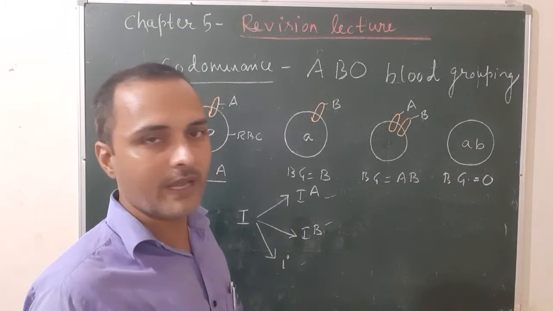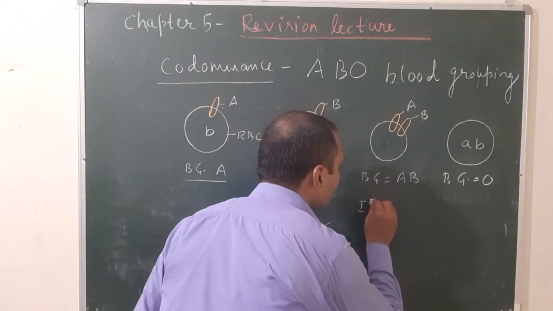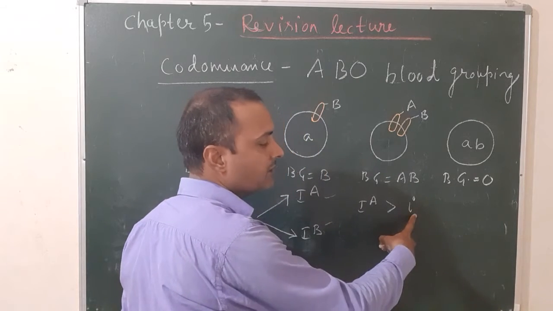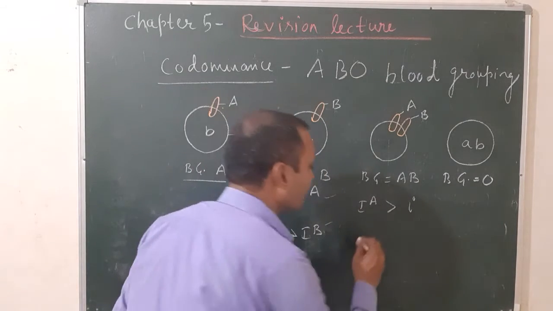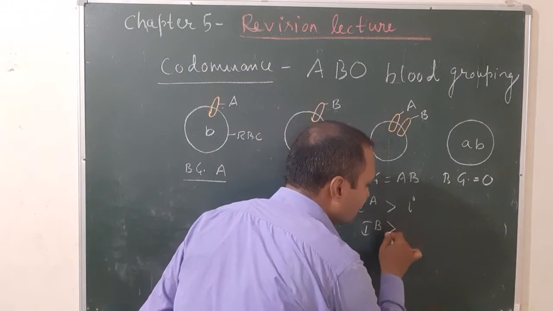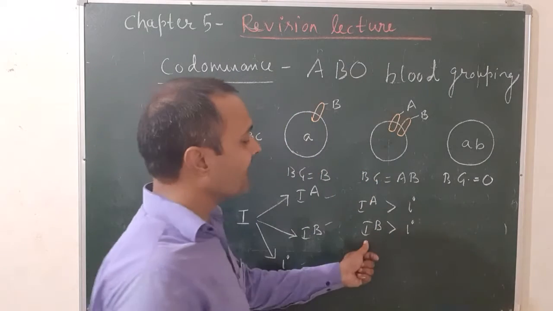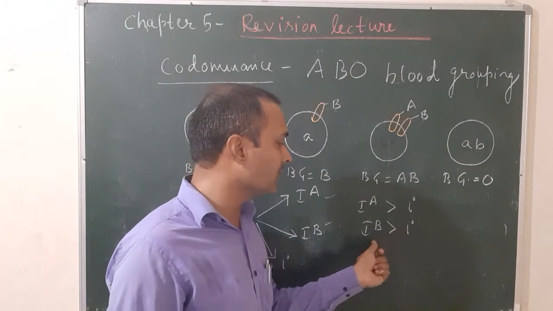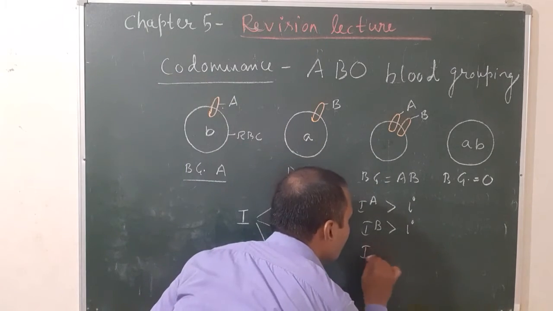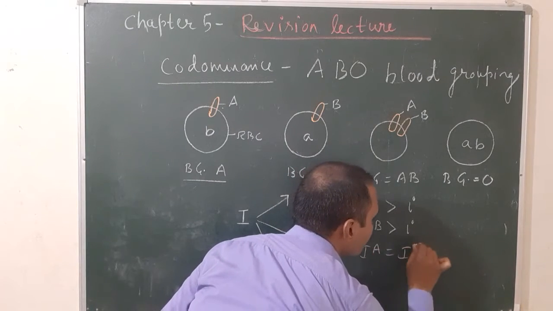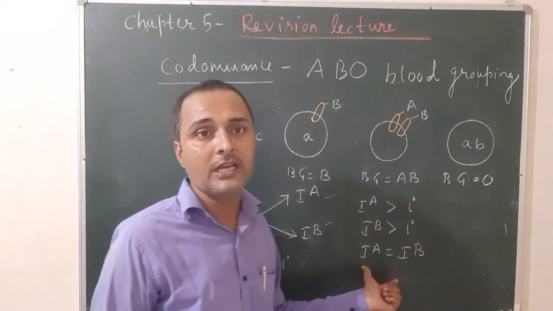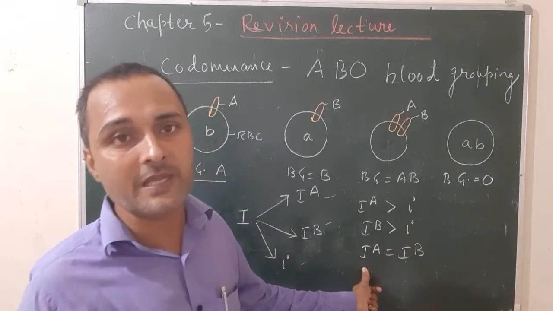You have to know that IA is dominant over i. That means when IA and i are present, the blood group will be A. Once again, IB is dominant over i. That means when IB and i are present, the blood group will be B. And third, IA is equal to IB, meaning when both IA and IB are present, both are expressed equally, and the blood group of the person will be AB.